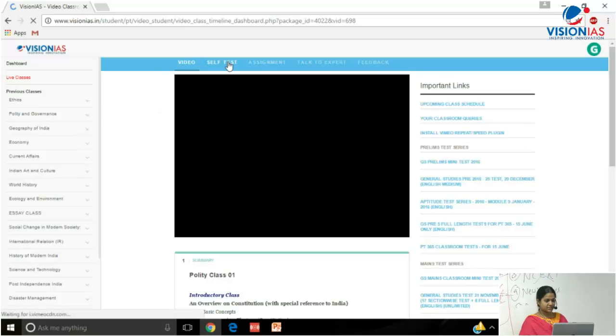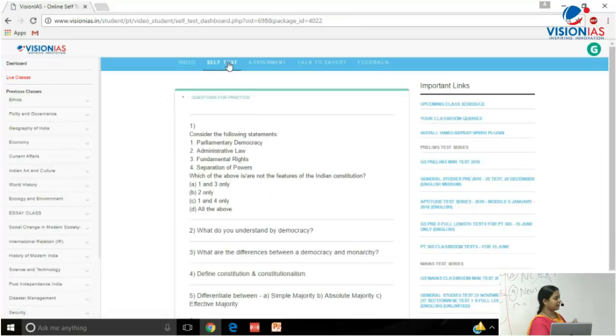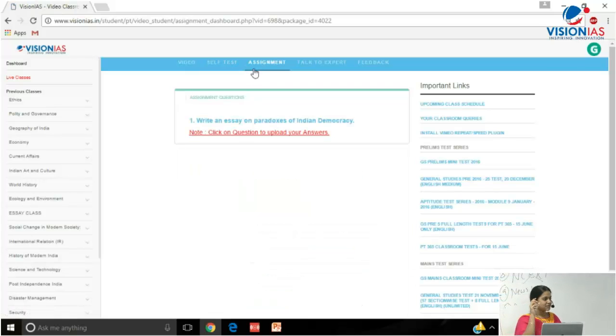And you can find your self-test after the class, on the same day of the class. We'll give a few questions to test yourself. You don't have to write answers for it, just ask yourself these questions. And then assignment questions are here. Either you can write the assignment answers and scan them with your mobile and upload them here, or you can submit them the next day to the batch coordinator.